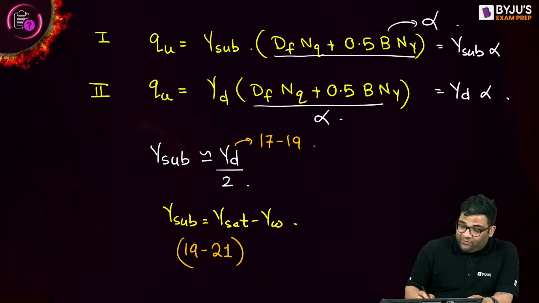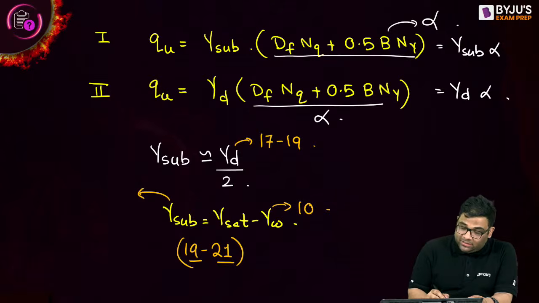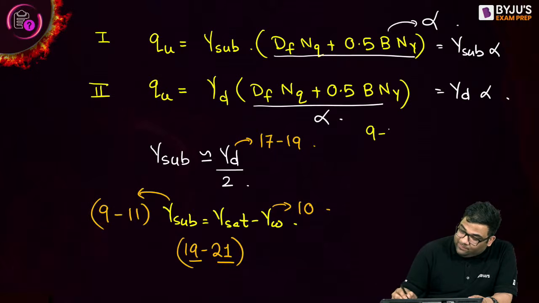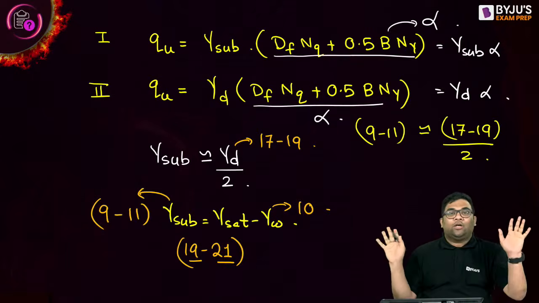If gamma saturated is 19 to 21 and I subtract gamma w, taking it as 10 kilonewton per meter cube, gamma submerged becomes 9 to 11. And this 9 to 11 is approximately half of 17 to 19, yes or no?